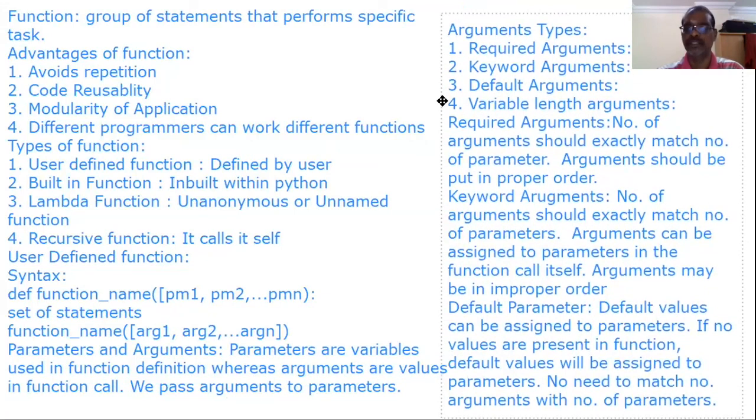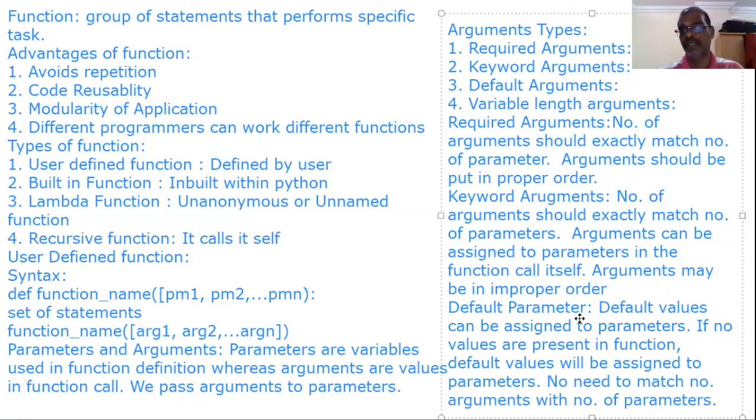There are 4 types: required arguments, keyword arguments, default arguments, variable length arguments. For required and keyword arguments, the number of arguments should exactly match the number of parameters. In required arguments, arguments should be put in proper order, whereas in keyword arguments, arguments may be put in improper order.